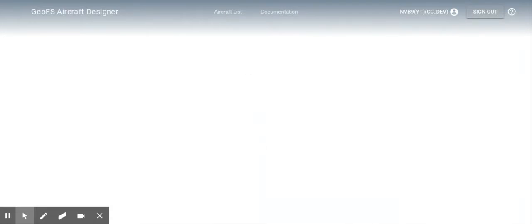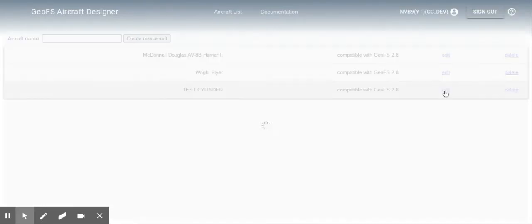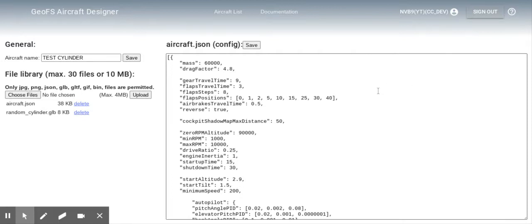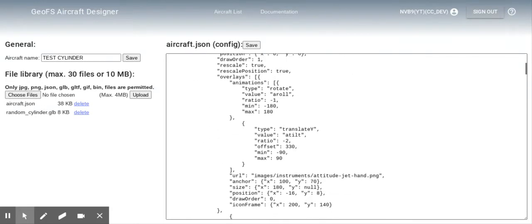Oh dear, I have to reload the website. Aircraft, there we go. Then go into my test cylinder that Johanny gave me. It's not really mine. This is what the editor looks like.